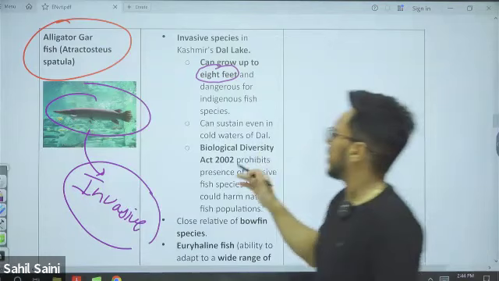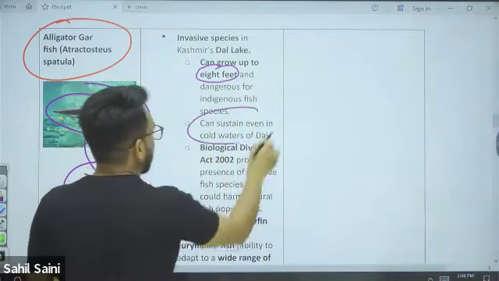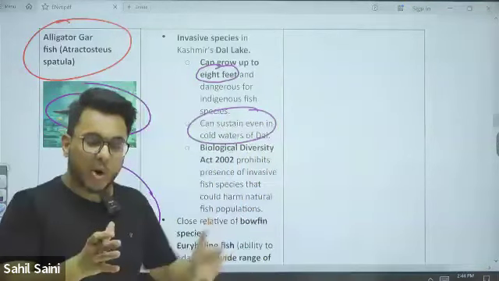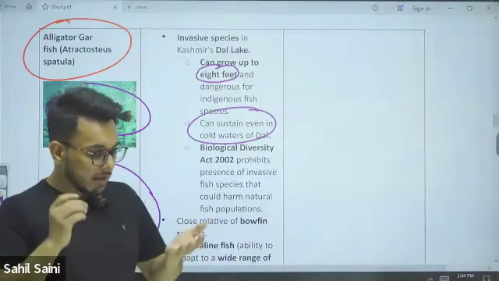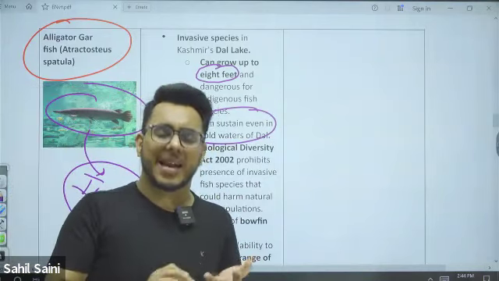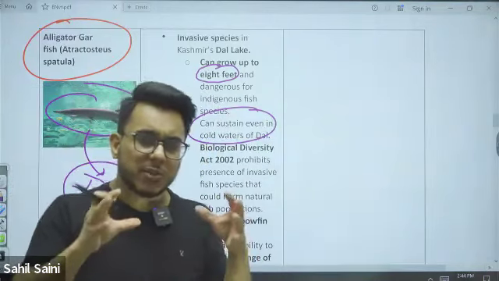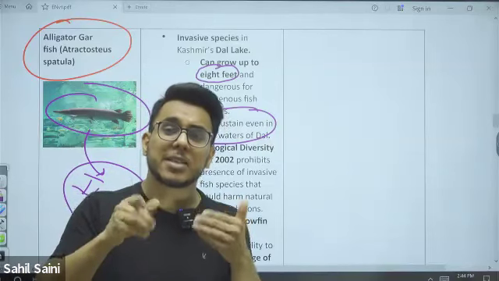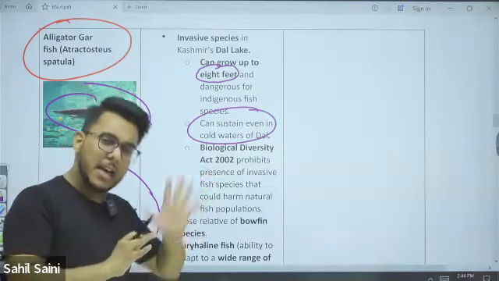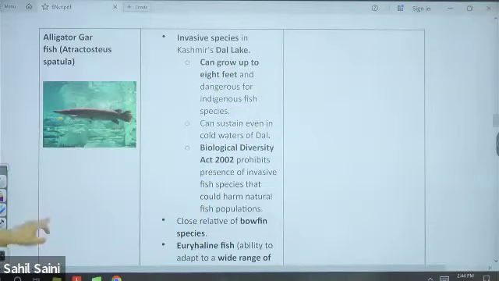Now they can survive even in the cold waters. They can tolerate a wide range of salinity. They can survive in saline water, fresh water, and brackish water. So a large range of salinity and temperature they can survive, and because of that, even in the winter season, they are able to survive.